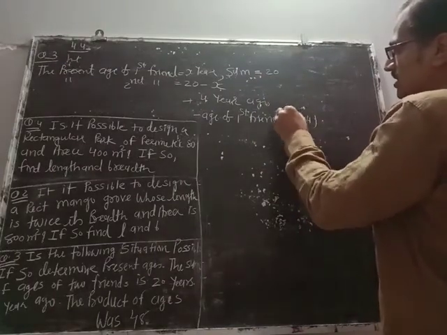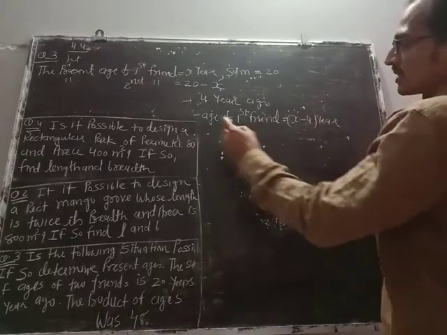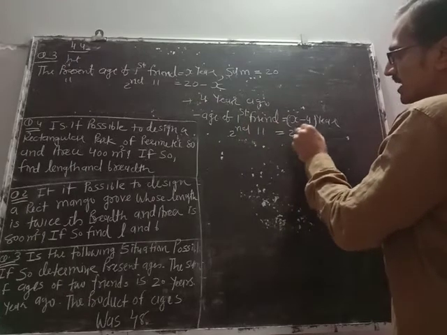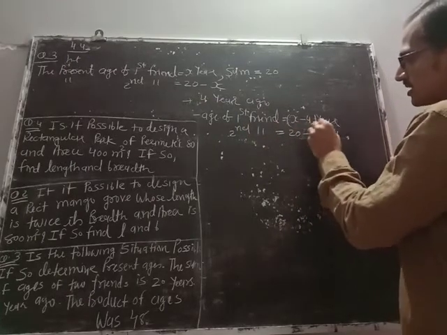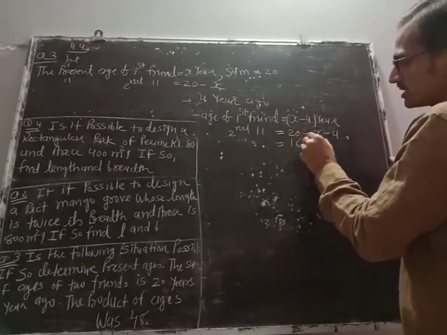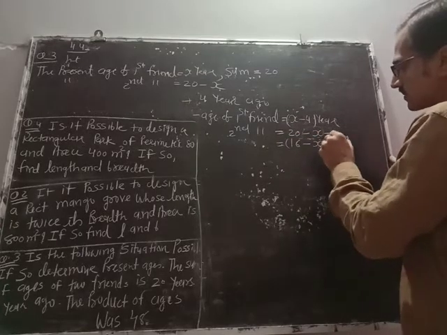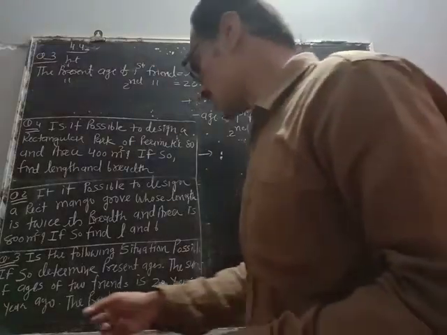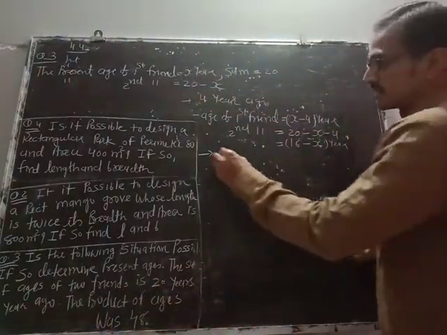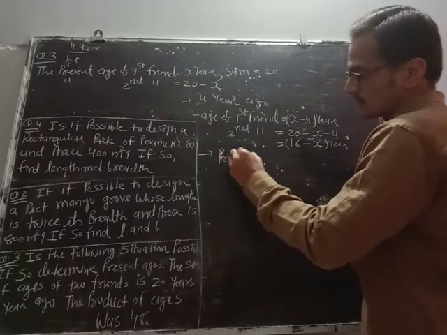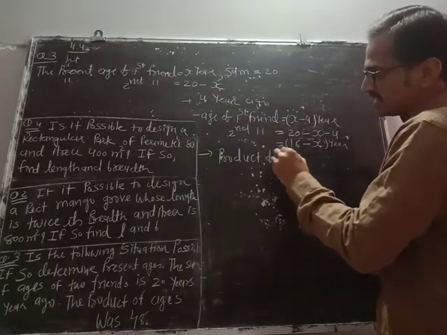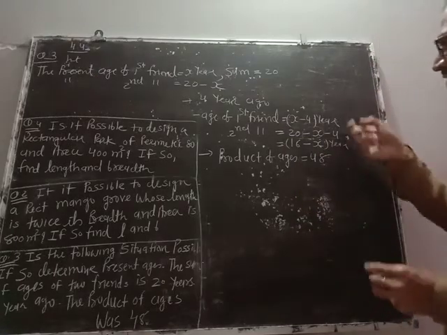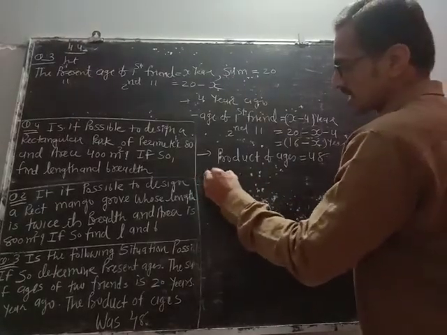x minus 4 years, and the age of second friend is 20 minus x minus 4, so 20 minus 4 is 16 minus x years. Now what is the relation between them? Product of age is 48. Let us do product of these two ages.